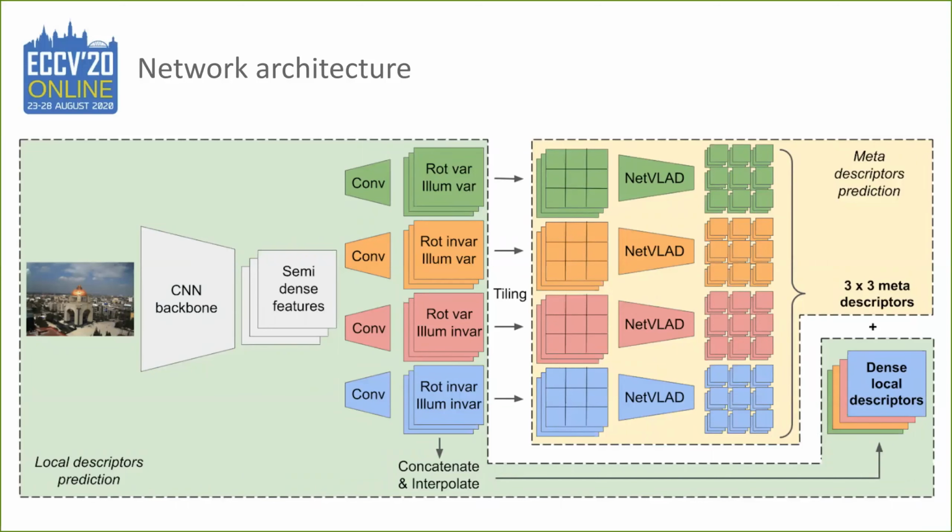Given an input image, we pass it through a CNN backbone to compute semi-dense features, which are later split into 4 heads, one per type of invariance. Each head is then tiled in a 3x3 grid, and each cell is then summarized into a single meta-descriptor using a NetVLAD layer. We thus get a 3x3 grid of meta-descriptors for each kind of invariance.